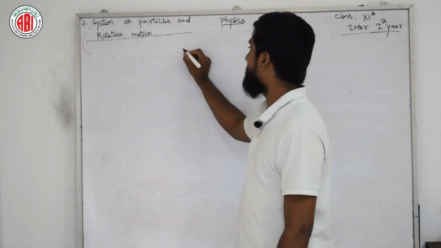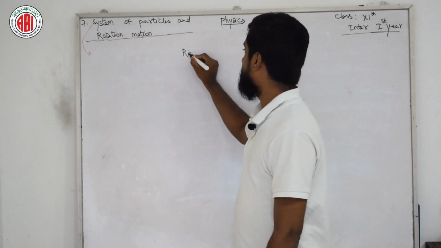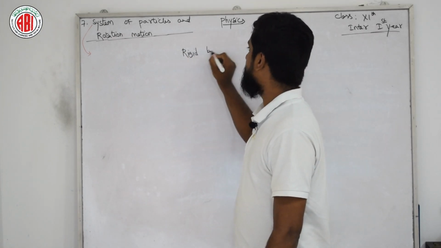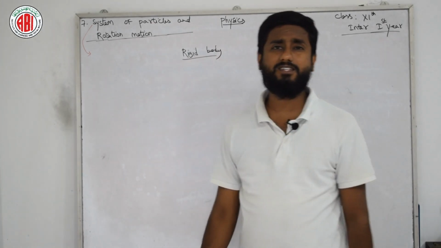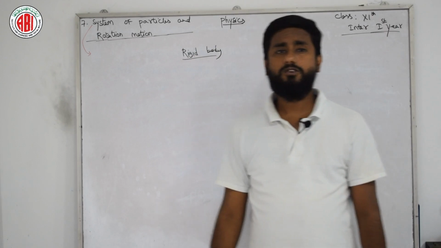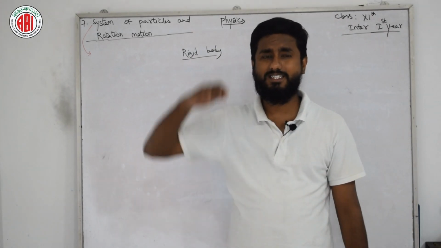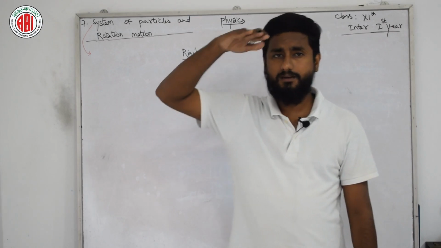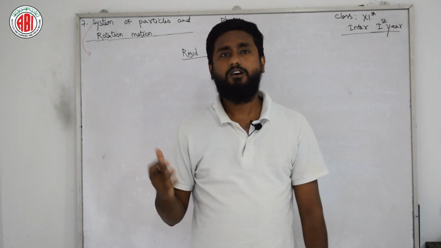In that, we first want to know the details of a rigid body. Did you hear this word, rigid or rigidity, in your previous classes or lower classes? Rigid is a body which is stable, or at a point where it cannot be moved further.